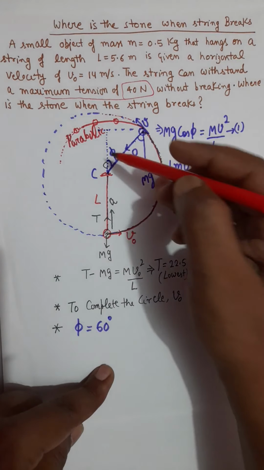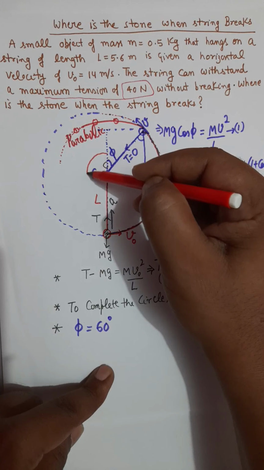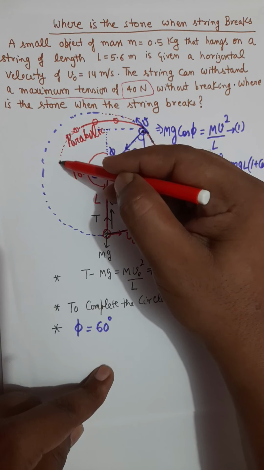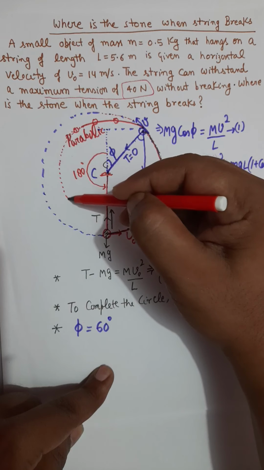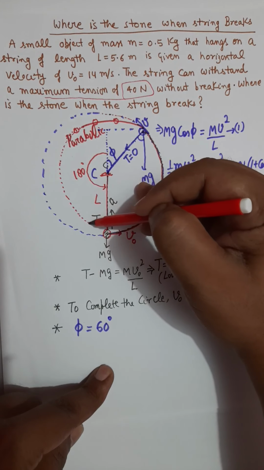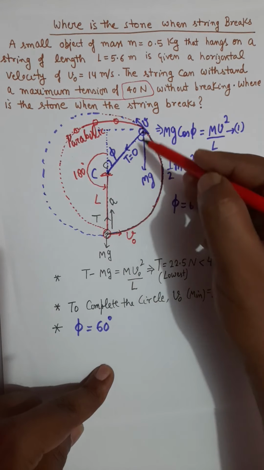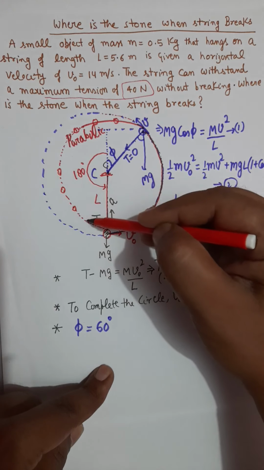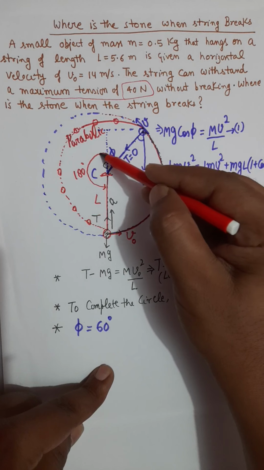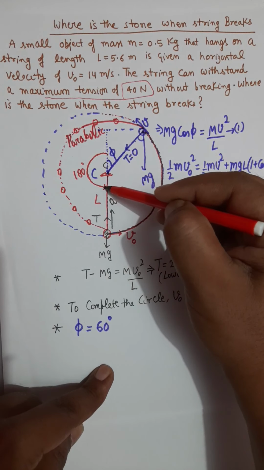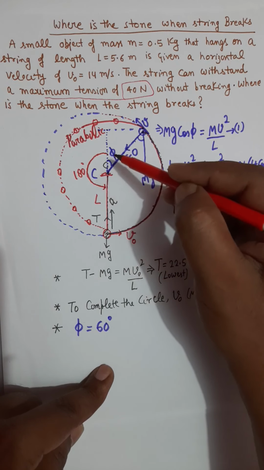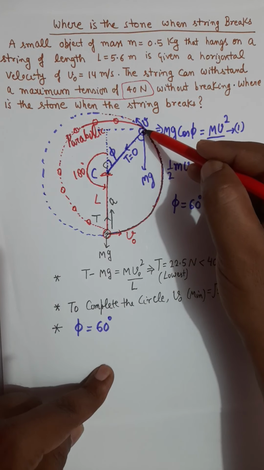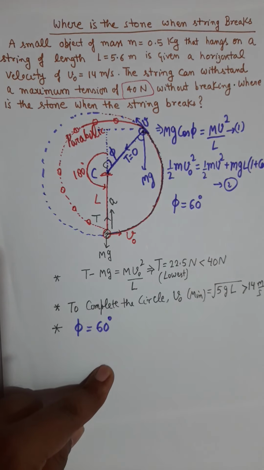That means 180 degrees from this line will be the moment when this parabolic path passes through the bottommost point. It will continue to move on the parabolic path till the angle on the other side of the vertical line becomes 3 times the angle at which the circular motion was discontinued.